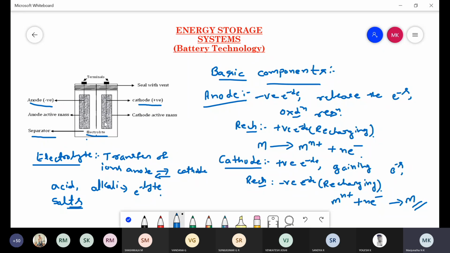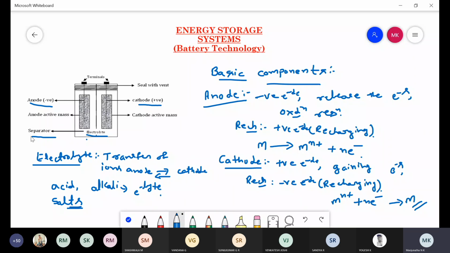The electrolyte is used in the construction of a battery for transfer of ions from anode to cathode or cathode to anode, in which either some acid solution like dilute H2SO4 or dilute HCl or dilute HNO3, or some alkali solutions like potassium hydroxide are used as electrolytes. In some batteries, salts having a high ionic conductivity are also used as an electrolyte to transfer the electrons from anode to cathode. So this is another function of the electrolyte.